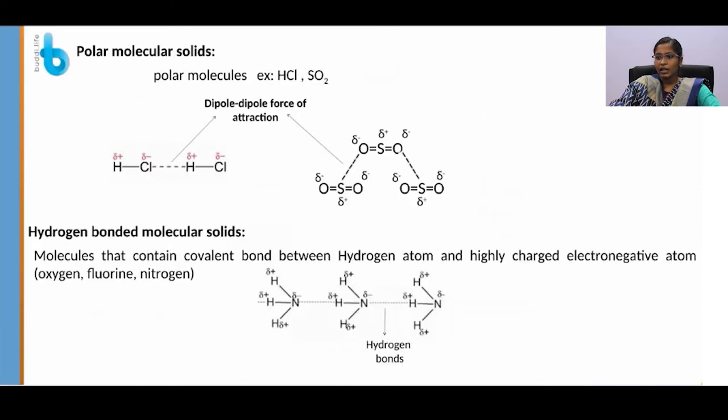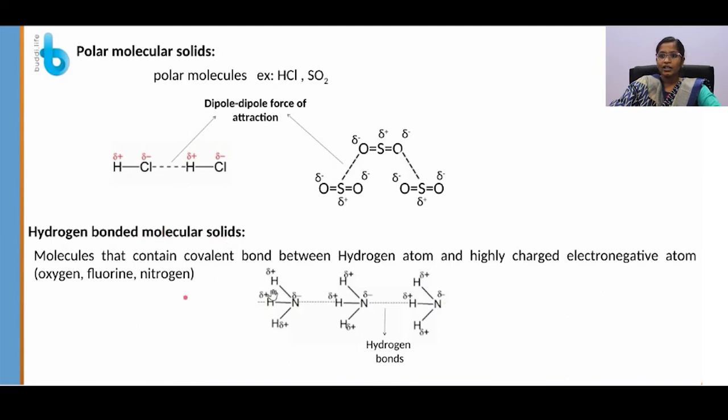And next we see polar molecular solids. Polar molecules are the constituent particles of polar molecular solids. Examples are HCl or SO2. The interaction between these molecules is known as dipole-dipole force of attraction. These attractions are very strong, so these solids have a high melting and boiling point compared to non-polar molecular solids.